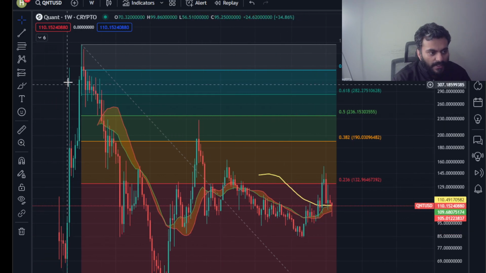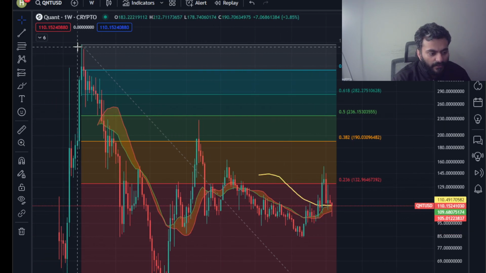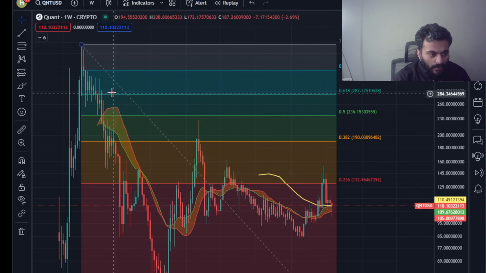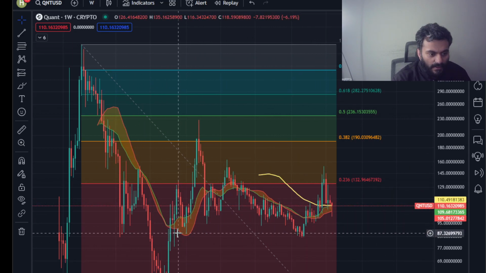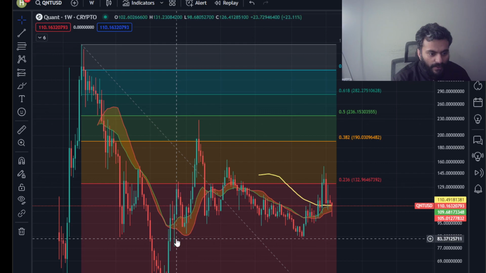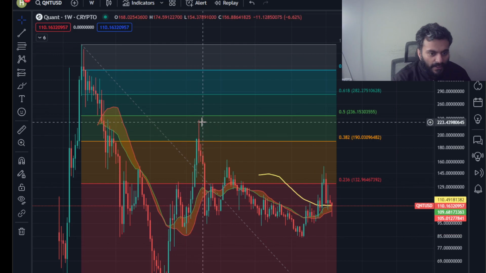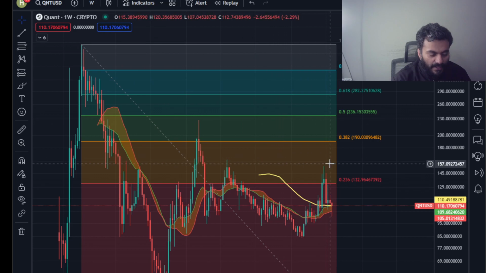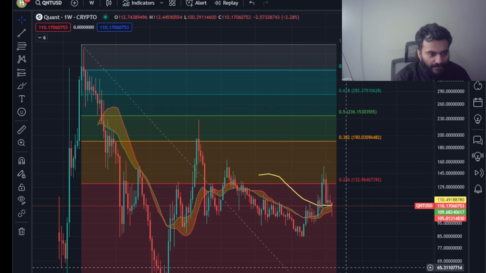Quant's weekly price action since the bull market high of around August 2021, from that 430 range to about $40, it was more than 90% drop in the bear market. Although this has been range bound since as early as August of 2022, the range between $80 and $200. That has been the range for the last 1.5 year.